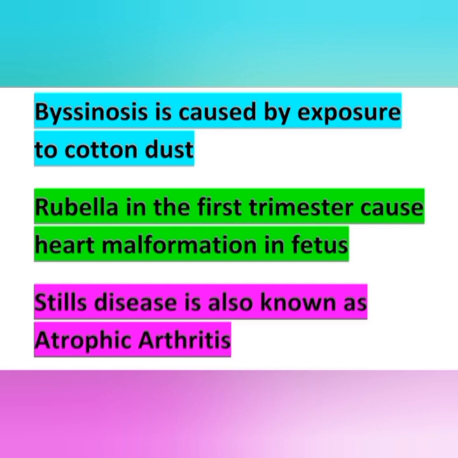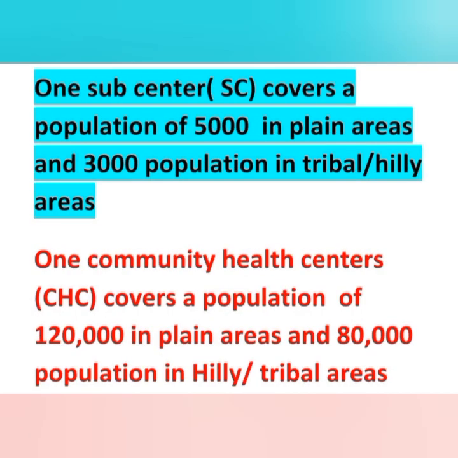And the very next point, one subcenter covers a population of 5,000 in plain areas and 3,000 population in hilly or tribal areas. One community health center covers a population of 1,20,000 in plain areas and 80,000 population in hilly or tribal areas.